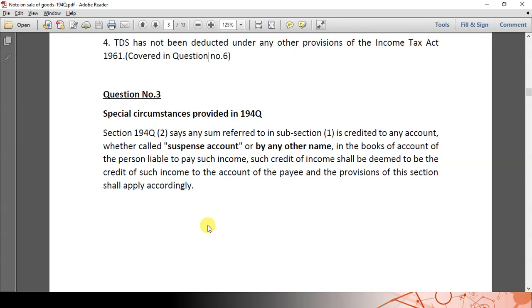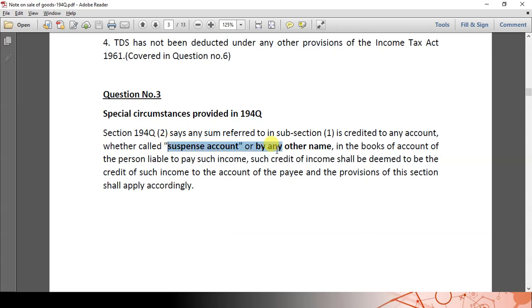Since the value exceeds the 50 lakhs limit prescribed under 194Q, the TDS provisions under section 194Q are applicable. In this scenario, Mr. B knows from whom he is buying the goods, that is Mr. A. Let us say he is buying goods from an unknown person. Mr. B doesn't know from whom he is buying the goods. So for the time being, he has credited the transaction to a suspense account or by any other name.